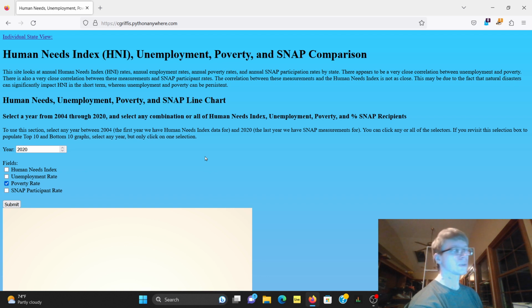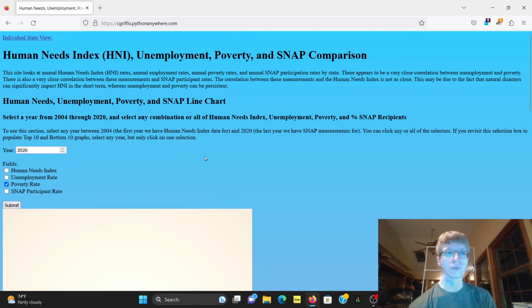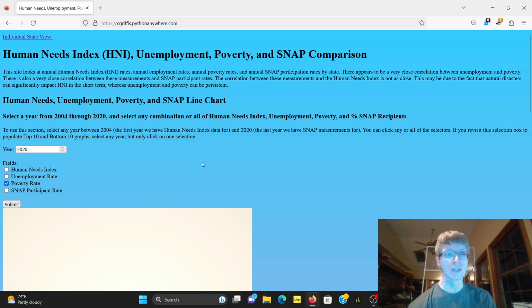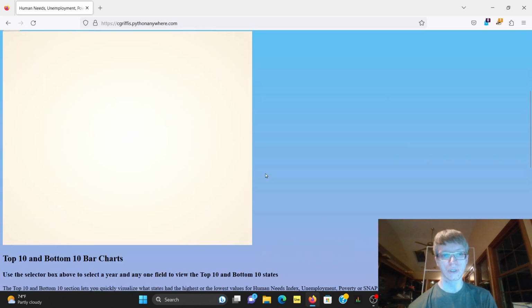So for this week, main accomplishments for this reporting period: on the main page, we set a background gradient and color. We've added basic instructions. We've resized the line chart. We've added a top 10 chart and a bottom 10 chart. We wrote min, max, mean percentage for the year and metric chosen. And we created a second states page and linked this page to the states page and the states page back to here. As you can see, there's the gradient in the background.